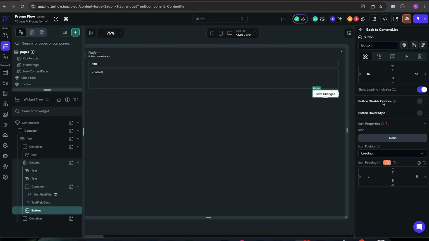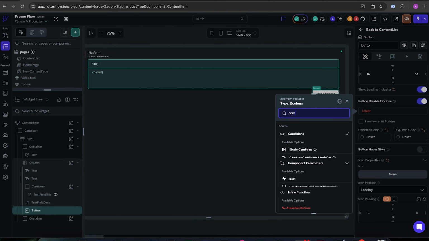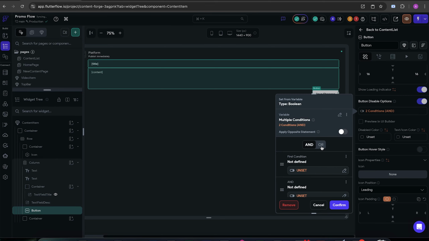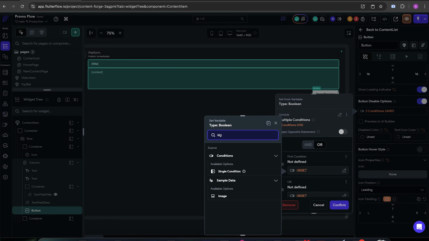We're gonna scroll down and over here for button disable options, I'm gonna make a conditional. It's gonna be a combined condition. So the first condition, what is it? What do you think it is?